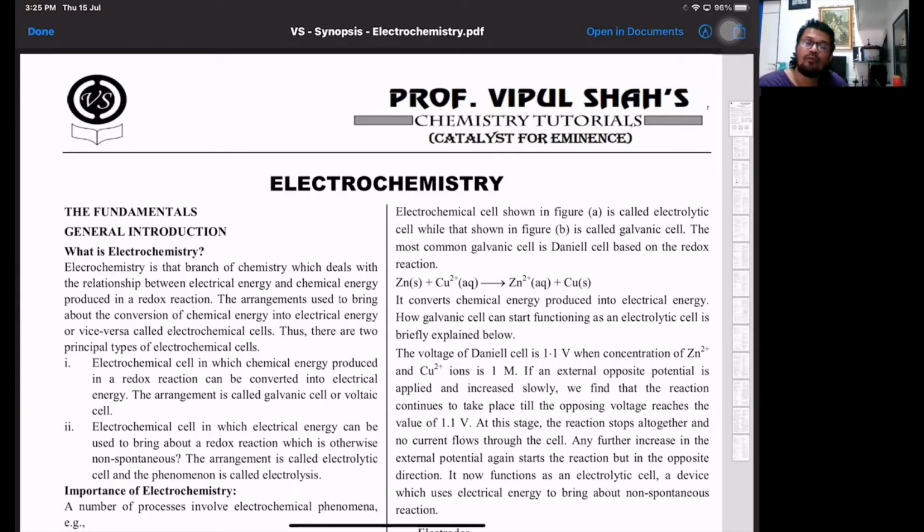For a galvanic or voltaic cell, a spontaneous redox reaction takes place, is this clear, producing electricity. So they are also called electrogenic cells. Electricity is generated. So the chemical reaction takes place on its own, and electricity is produced. Whereas for electrolytic cells, there is conversion of electrical to chemical energy, meaning a non-spontaneous redox reaction is made to take place, where only on passing electricity will the chemical reaction take place. That's an electrolytic cell. So first we will talk about that.